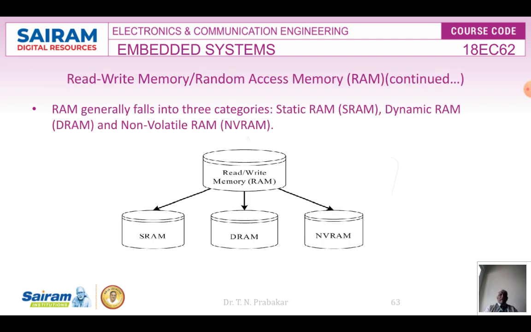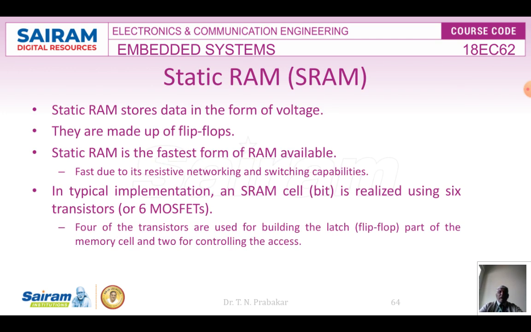And then this random access memory, how can it be classified? This is actually called random access memory or read-write memory, and the types are SRAM, DRAM and NVRAM. SRAM means static RAM, DRAM means dynamic RAM, NVRAM means non-volatile RAM. What is meant by static RAM? The static RAM stores the data in terms of voltage. There will be one particular voltage to represent logic 1 and one voltage to represent logic 0. That voltage will be stored.